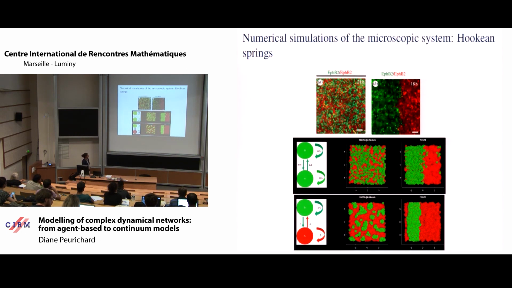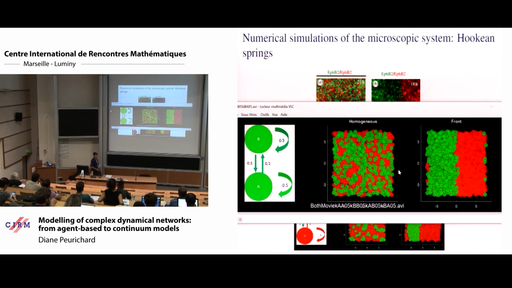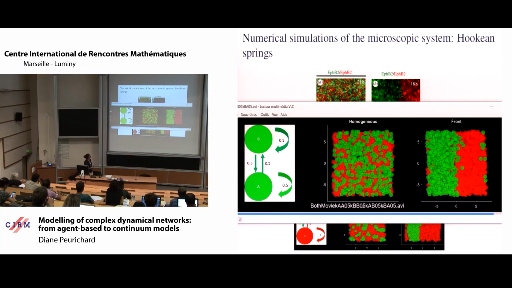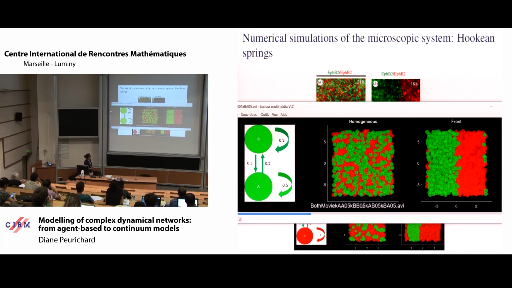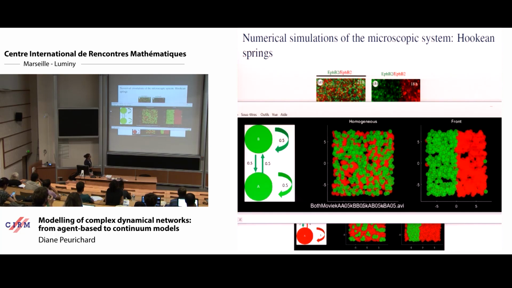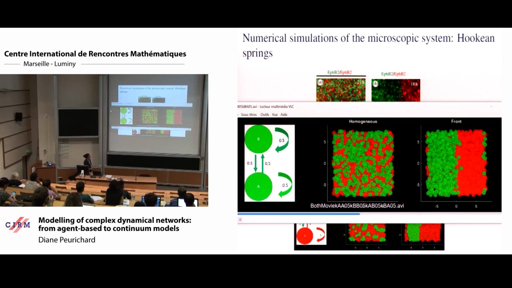So of course what we did afterwards was numerical simulation, and in this case what is nice is that we can compare formally with the biological experiments. For instance, when two species repulse in the same way with the same force, of course you have no reason to aggregate because they are the same particles. We study two types of system. One where we start from a homogeneous case, a random distribution at the beginning, and one where we put green cells in a part of the domain and red cells here.